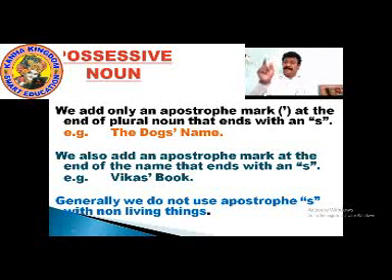First we have seen a plural noun that ends with an S. Here we have seen an apostrophe mark at the end of a name that ends with an S. Generally, we do not use apostrophes with non-living things.